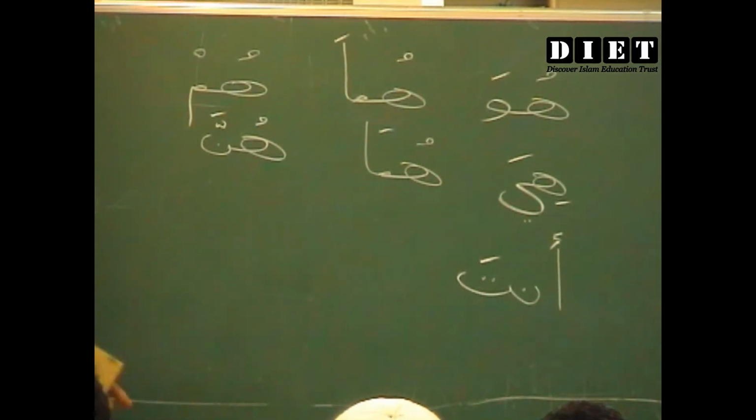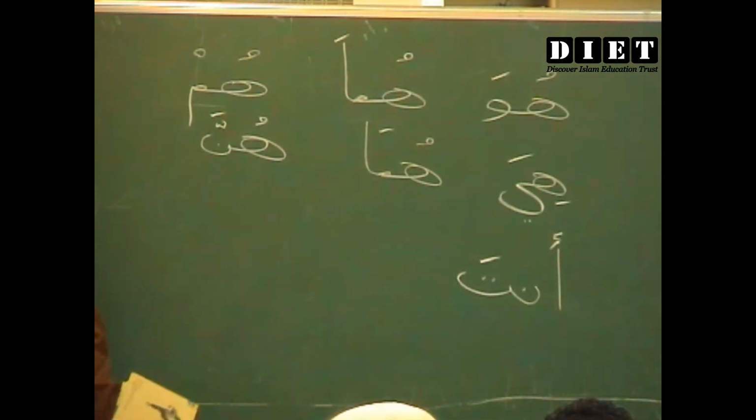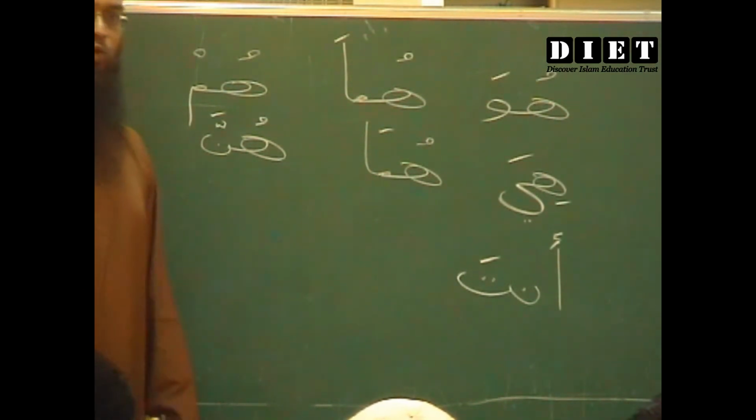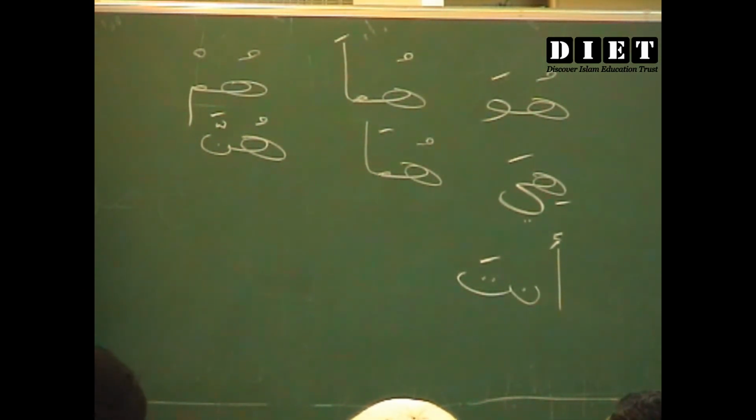Why is it huma only? That is how the Arabic language is. Certain things, it is just the way the language is. Say for example, why is it that we don't have dual in English? Because in English there is no dual. When I say you are good, how many of them are we referring to?